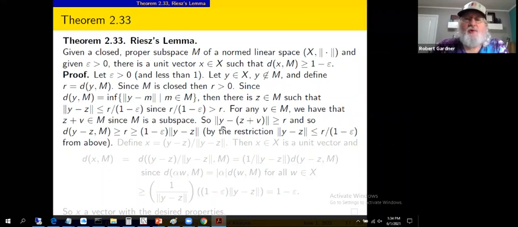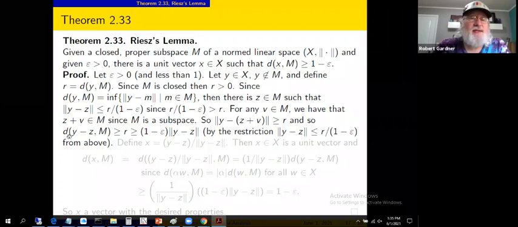So if we look at the norm of vector y, this given vector from above, minus vector z plus v, some vector in capital M, we know in norm this will be greater than or equal to r, because when we take the infimum over all such vectors in capital M, we get r out. This is a particular vector in capital M, so we must get r or greater out from this norm.